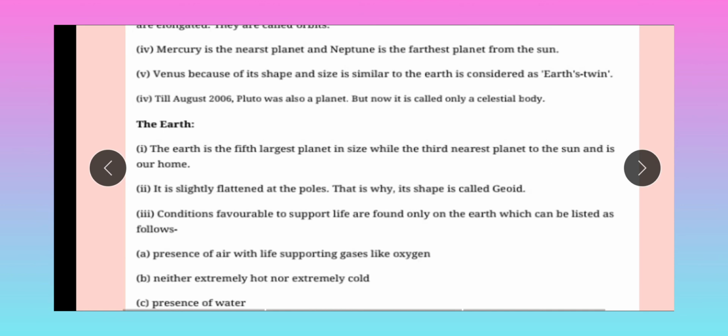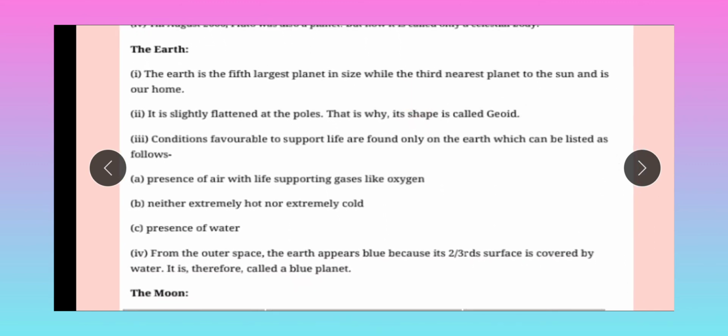Sixth, till August 2006 Pluto was also a planet, but now it is called only a celestial body, because it goes away from the gravitational force of the sun. That's why it is called a dwarf planet, and it is not considered among the planets of the solar system.